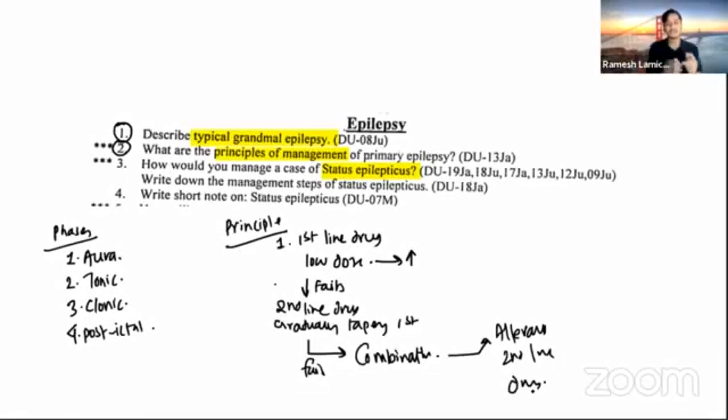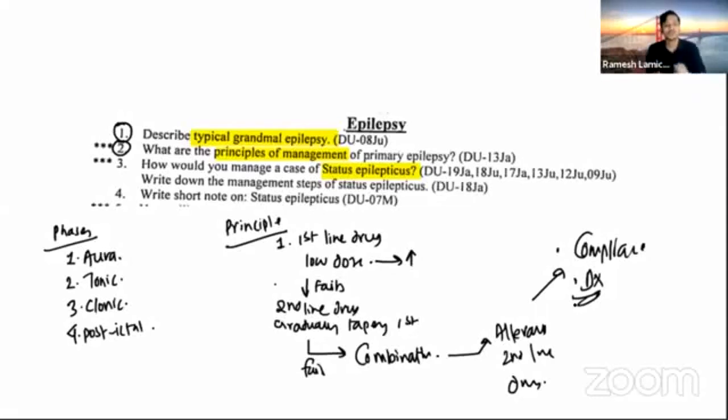And if the patient's seizure is not controlled, you have to think about compliance. Is the patient taking the drug properly and in time, or are they avoiding the drug? You have to see this. And then another one is reconsidering your diagnosis. Your diagnosis might be wrong. So this is the principle of management of primary epilepsy.